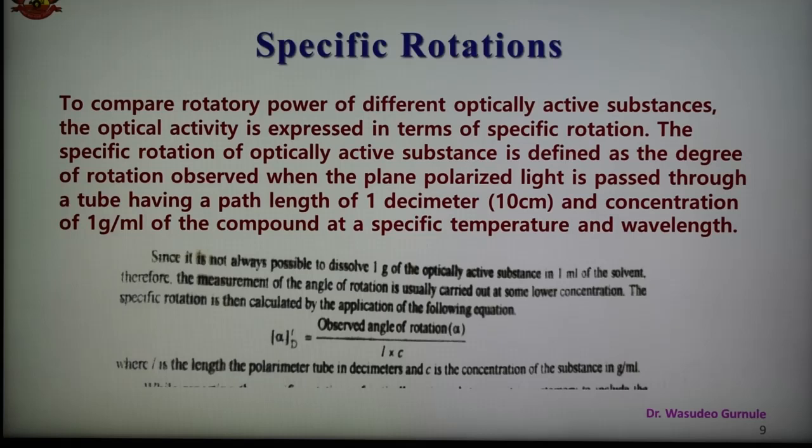It is also observed that the specific rotation of cane sugar at 293 Kelvin is plus 66.5 degree, and it can be expressed with a positive or negative sign. A positive sign before the angle of rotation denotes that cane sugar is dextrorotatory, and if it is negative then levorotatory. So positive or negative signs may be there before the angle of rotation. So this is about specific rotation.